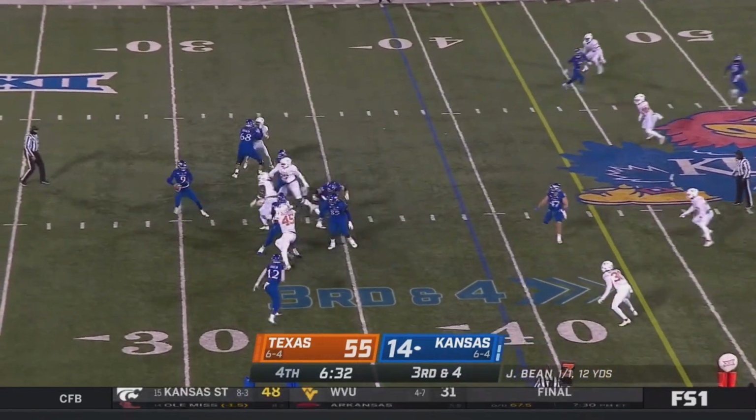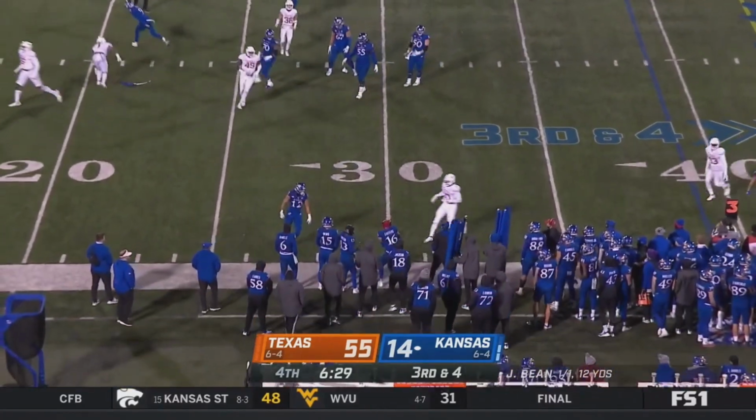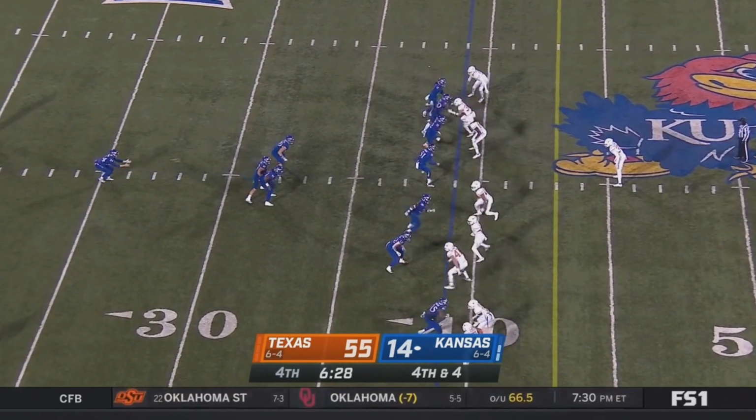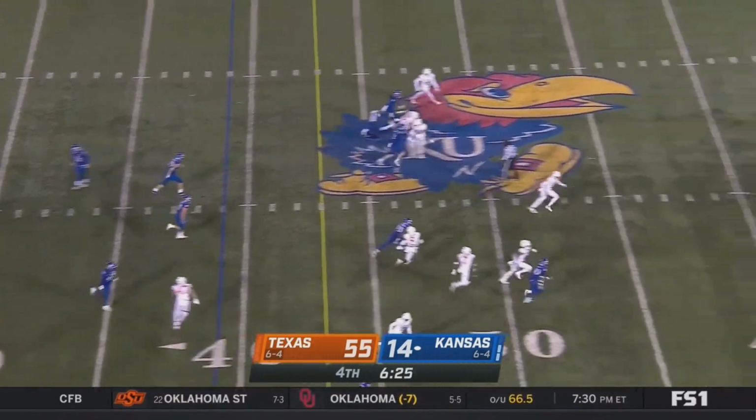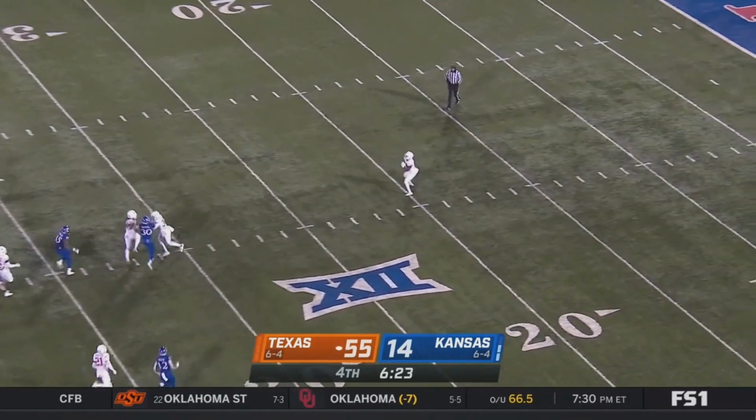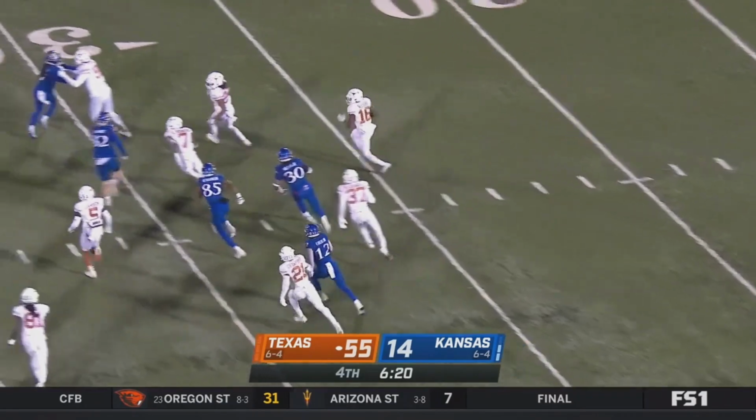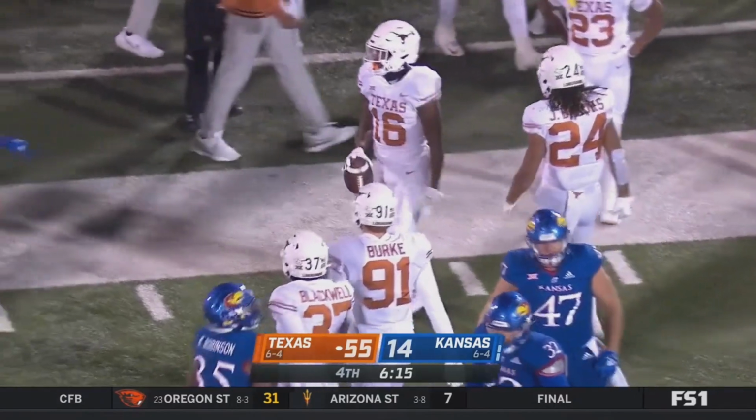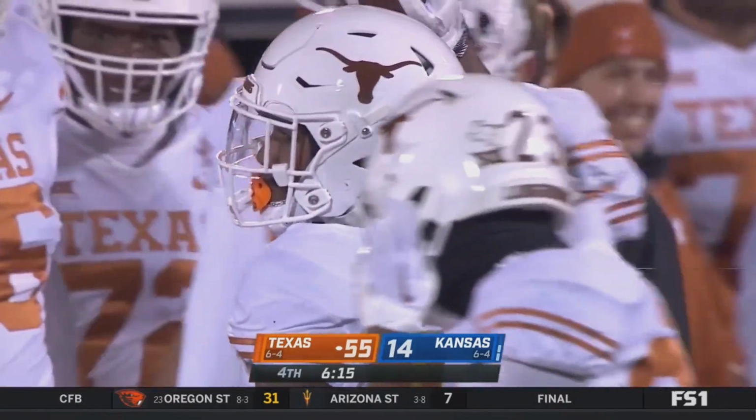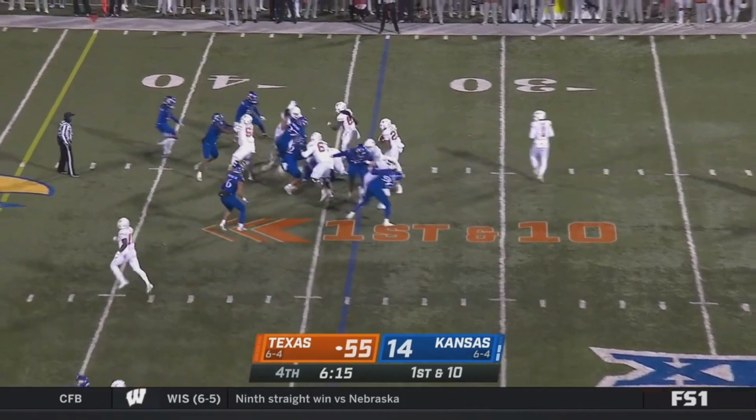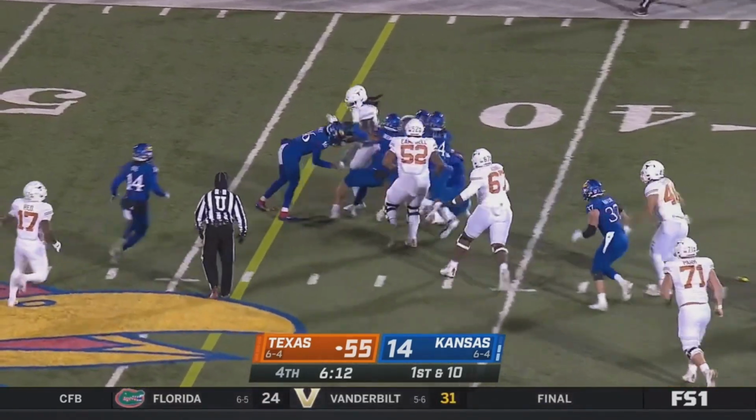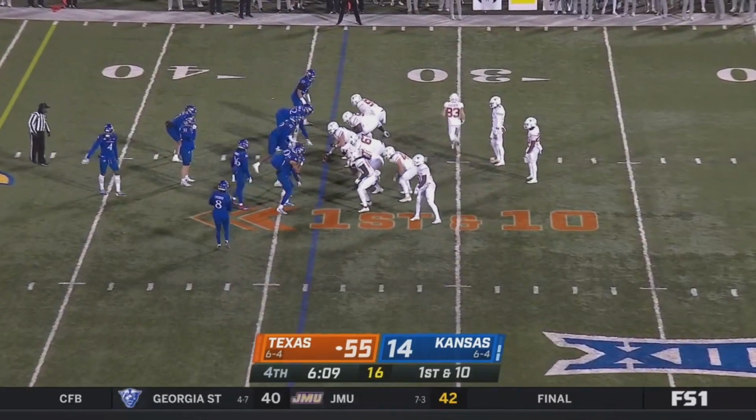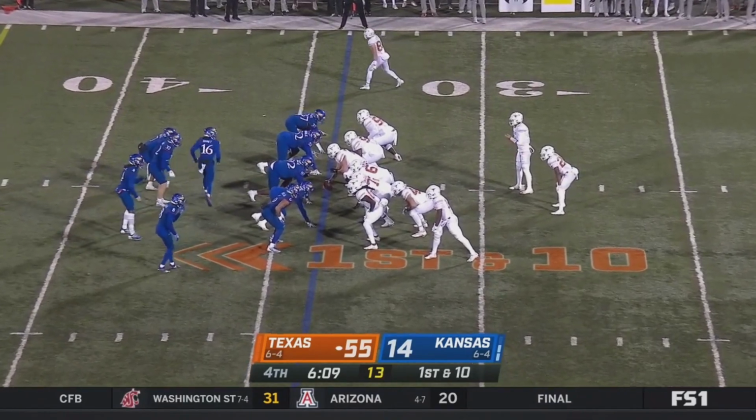Here's a 3rd and 4. Bean feeling the pressure, gets rid of it in time and incomplete, just throws it away. Well, punted away once again on 4th and 4. Vernon's punt, taken in. Decent return, but won't get back to the 35-yard line. And they didn't get off the field on time. Flag does come in. The carry goes for 8. So it makes it 1st down and 10 once again.